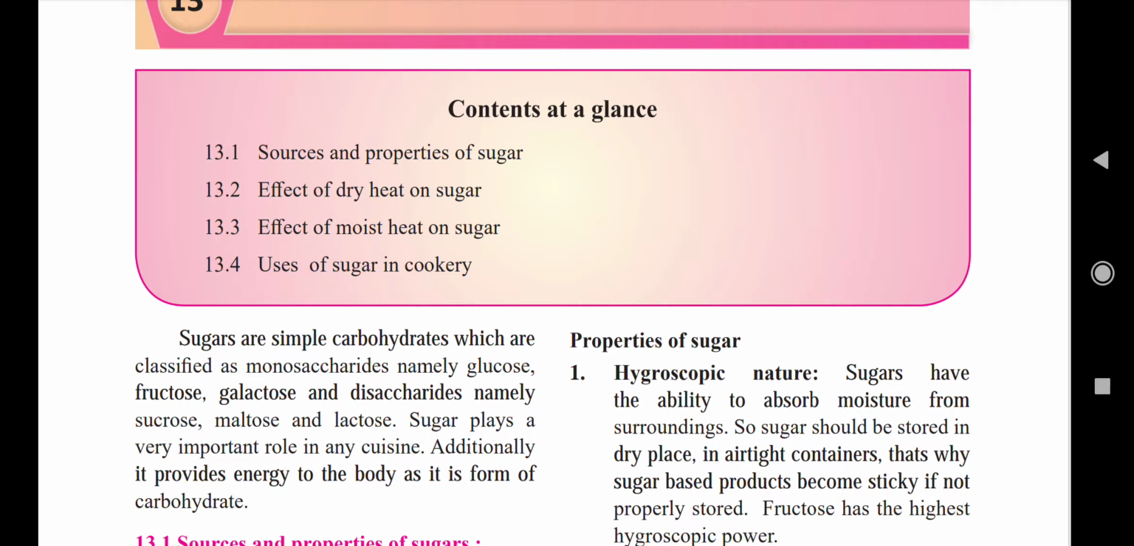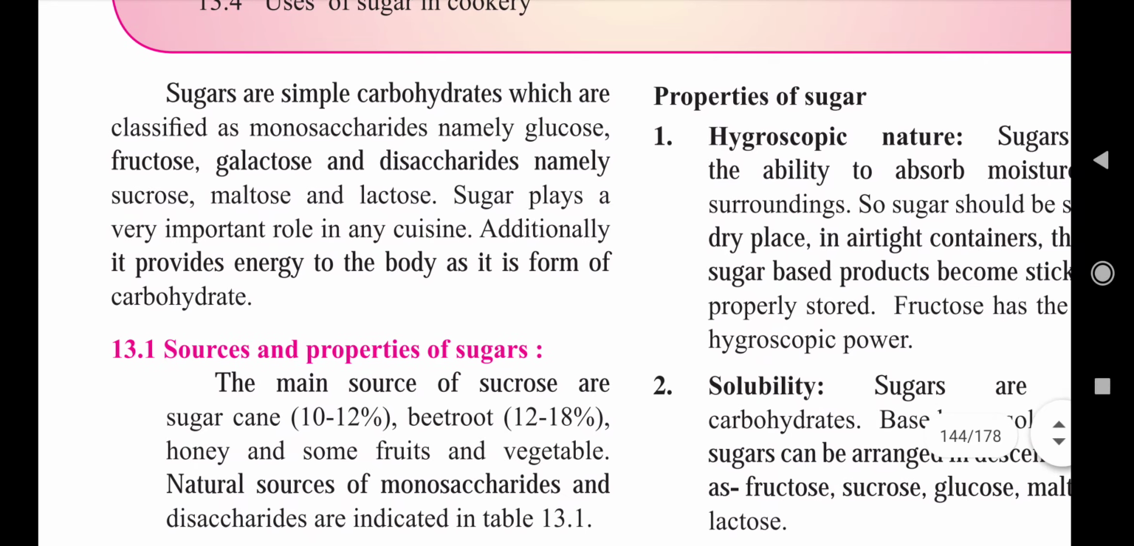So in the first unit we have seen about different cooking methods. In that we have seen dry heat method and moist heat method for cooking. So we are going to see the effect of dry and moist heat methods on sugars, and the fourth one, that is uses of sugar in cookery. Okay, so these are 4 points which we are going to cover in this 13th chapter. So we are going to start this chapter.